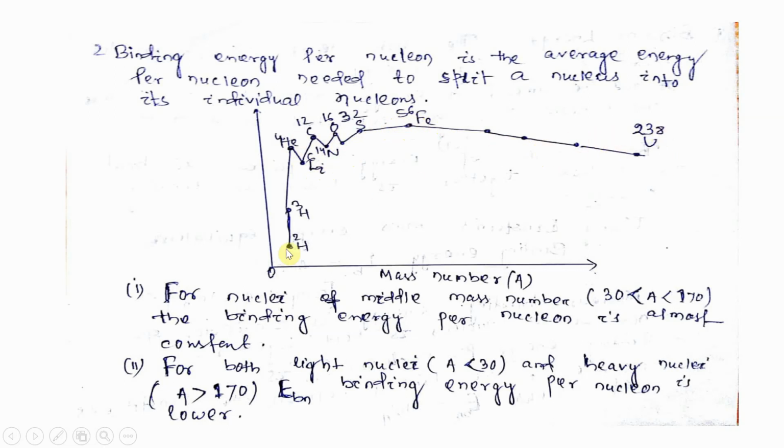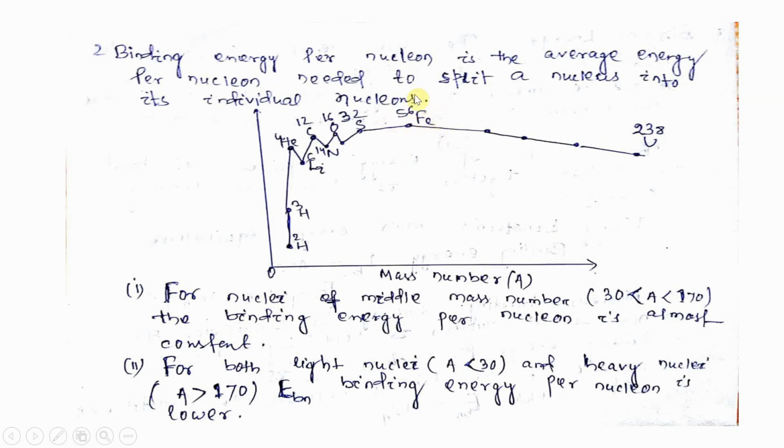So this is the mass number versus binding energy per nucleon curve, and in this curve ferrum is at the highest point. That means ferrum possesses maximum binding energy. That means the ferrum nucleus is more stable, and its binding energy per nucleon is nearly 8 MeV, that means 8 mega electron volt. You have to remember this.